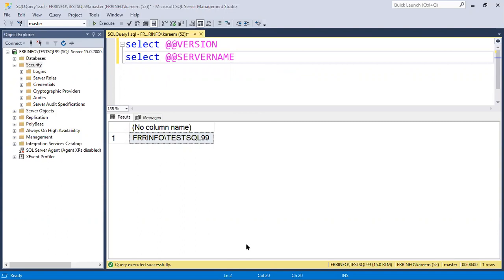Yeah, the screen is not visible. Is the screen visible or not? I just typed the command here, select @@servername. Sandeep, are you able to see my screen or not?